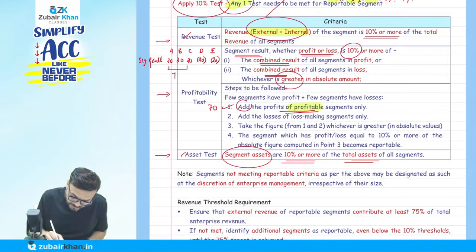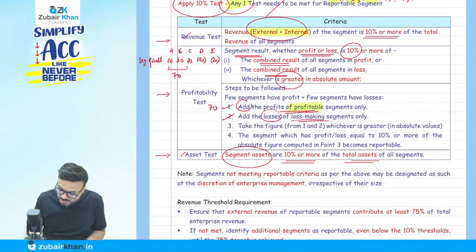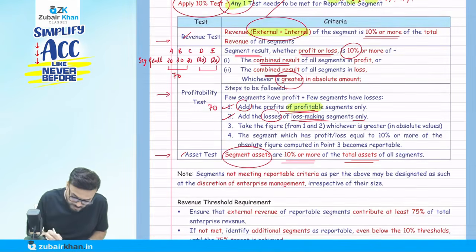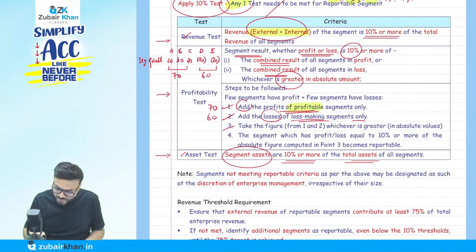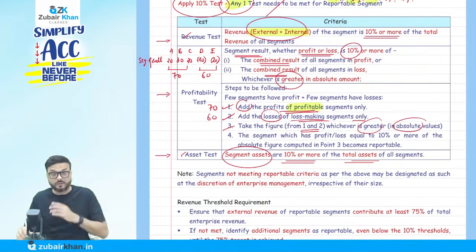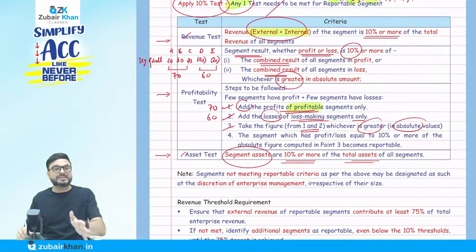70 is 70. Then they say add the loss making segments. So I will do the total of the loss making segments: 40 plus 20, how much is it? 60. But they say third, take the figure from first and second, whichever is greater in absolute terms. One is profit, one is loss. Obviously, you have to take the profit.